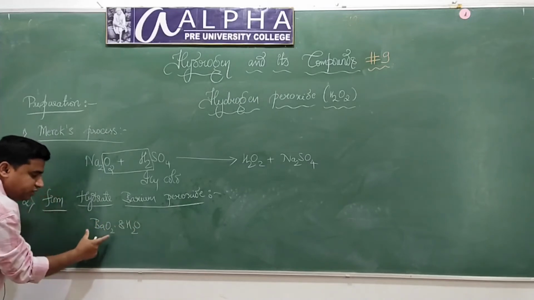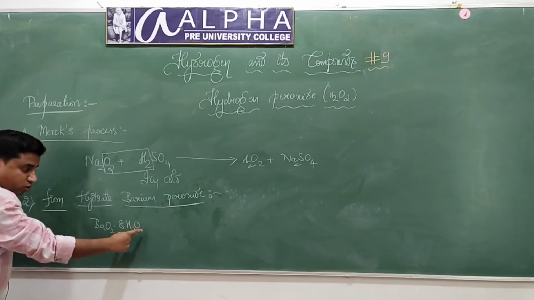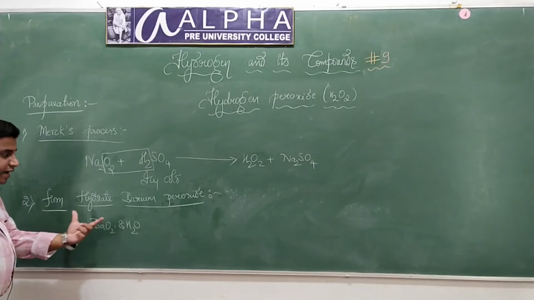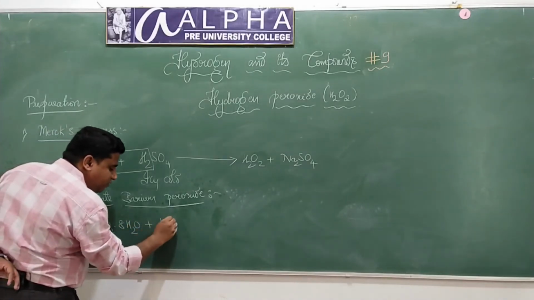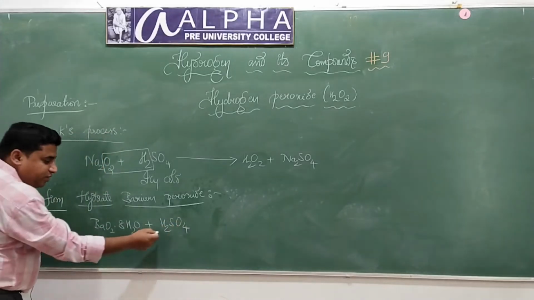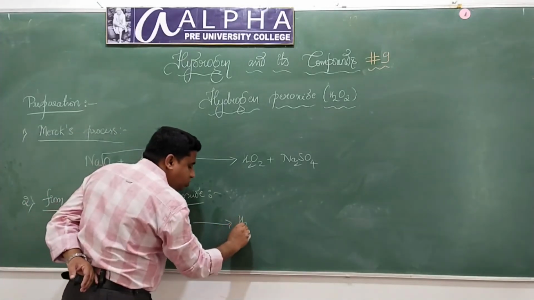I told you in the previous video, what do you mean by hydrated compounds? If water molecules are associated with a particular compound, then that compound is called a hydrated compound. So hydrated barium peroxide is treated with sulfuric acid, H2SO4, and gives rise to what?